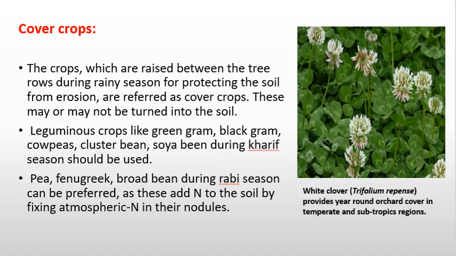Cover crop. The crops which are raised between the tree rows during the rainy season for protecting the soil from erosion are referred to as cover crops. These may or may not be turned into the soil. Leguminous crops like green gram, black gram, cowpea, cluster bean, soya bean during the Kharif season should be used. Pea, fenugreek, broad bean during Rabi season can be preferred, as these add N to the soil by fixing atmospheric nitrogen in their nodules.